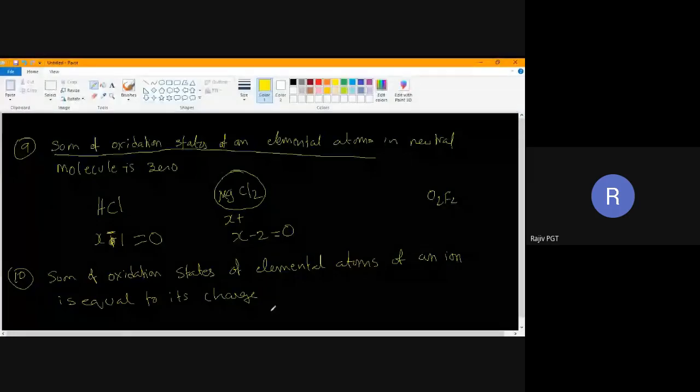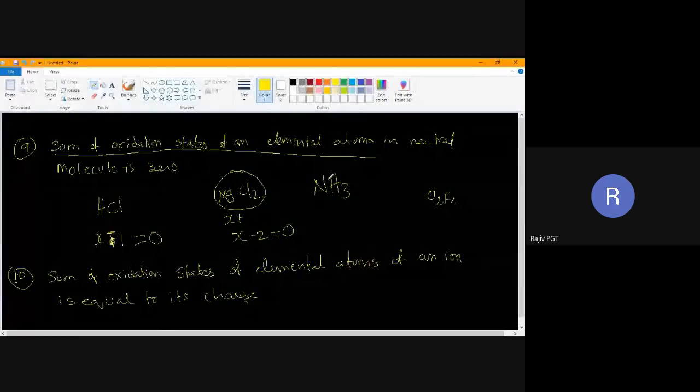Now let me take NH4 plus. First I'll take NH3, then I'll explain NH4 plus. Is NH3 a neutral molecule or is it charged? It is neutral, because it does not have any charge.